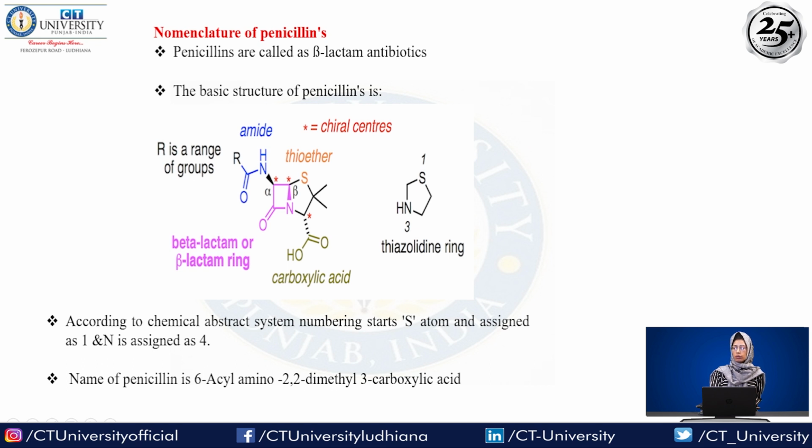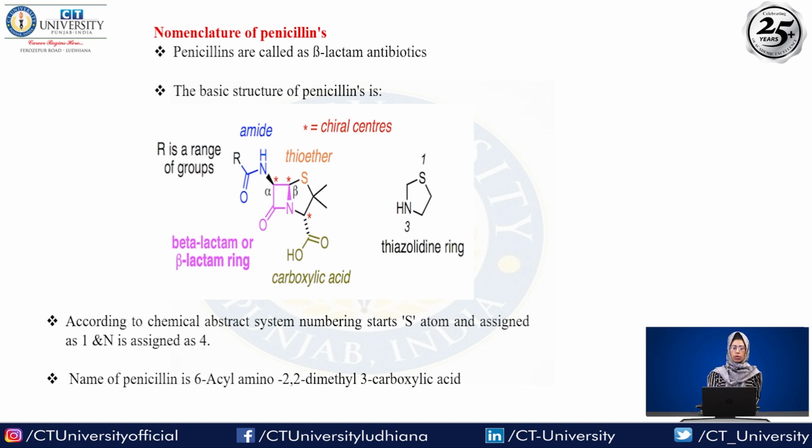So we have to give the numbering, where we have to start the first position. You can see the thiazolidine ring contains the S. From the S we can start with 1, and where we have attached the 2 methyl groups, you can consider it as 2, and the carboxylic group is the 3rd position, the N group is the 4th position, and here you have the 5th position, and here the 6th position. In the 6th position we have an amino group.